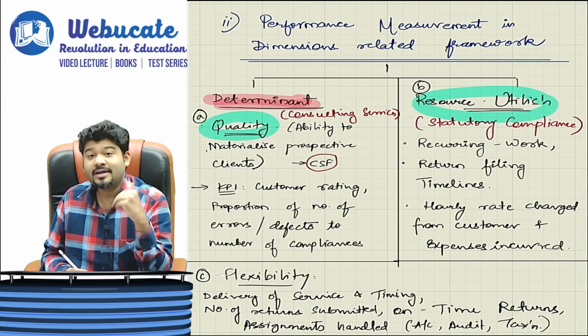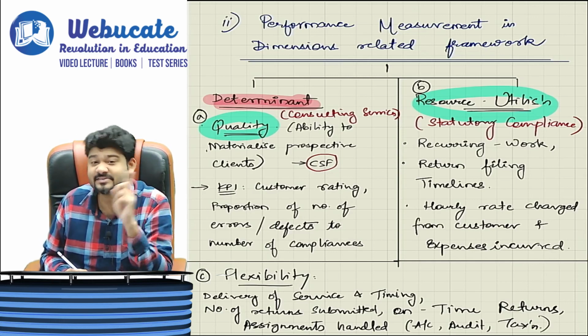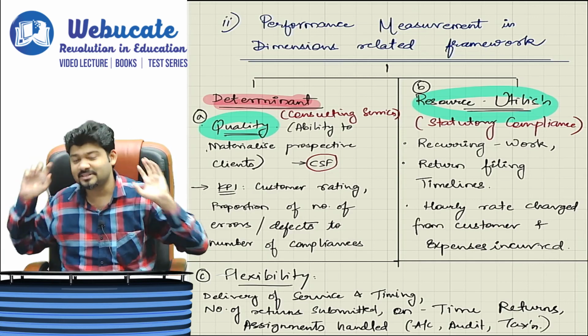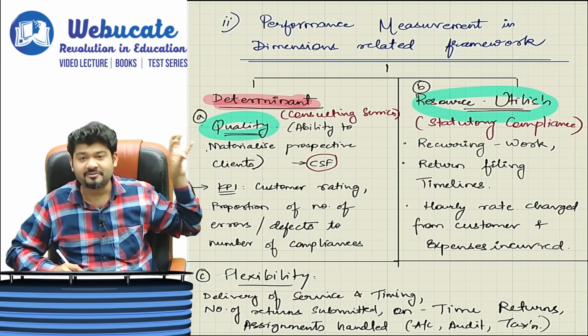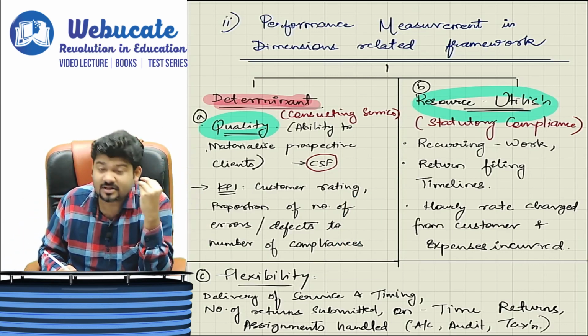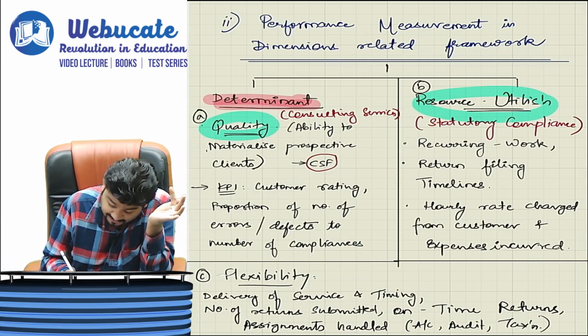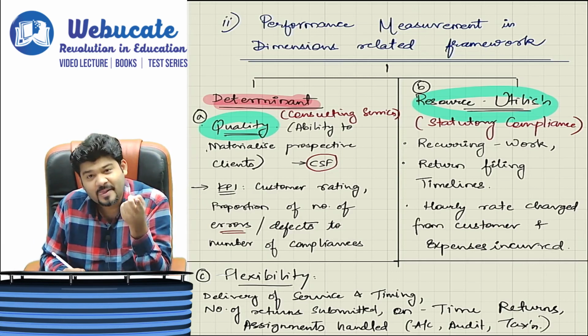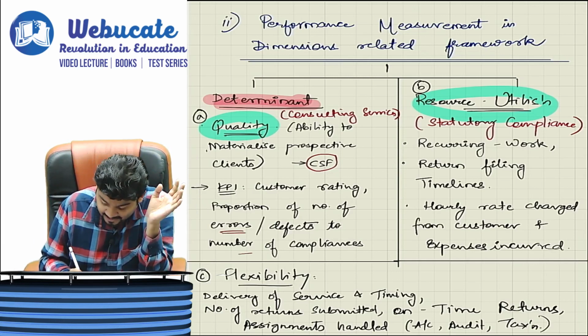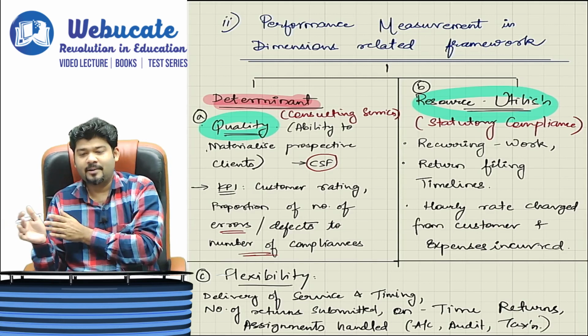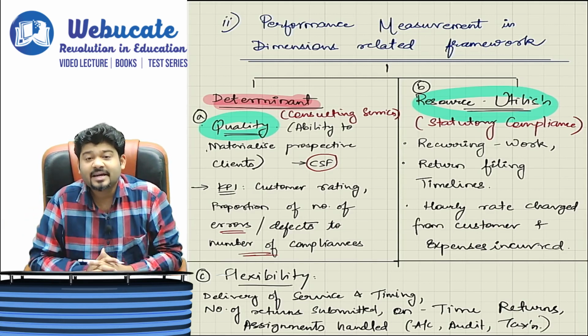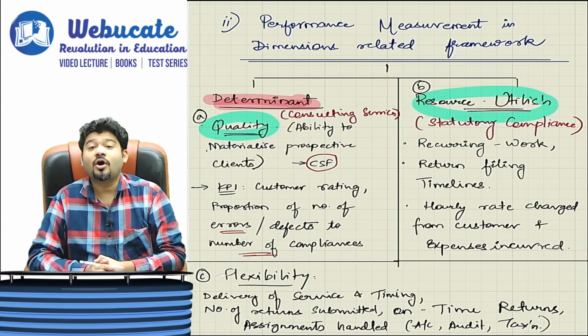Then your KPIs. Now wherever there are CSFs, there will be KPIs, key performance indicators. So what will be your key performance indicators? What is the customer rating, proportion of number of errors that you have made or defects that have happened in regards to the number of compliances. So all of this taken together forms your quality.